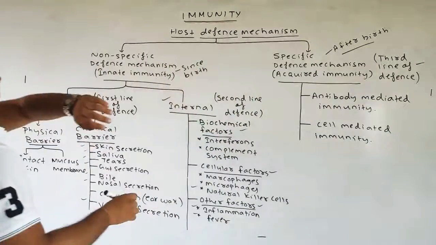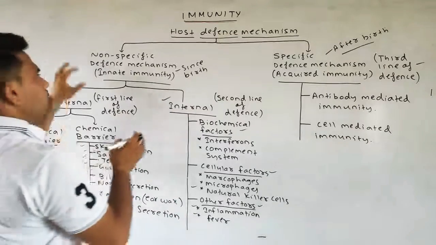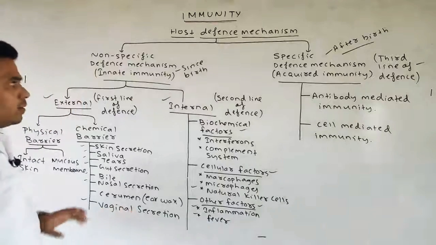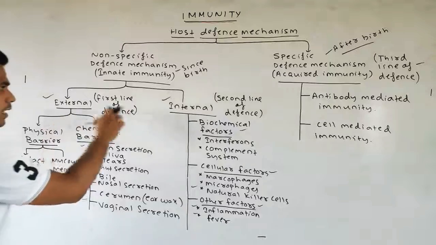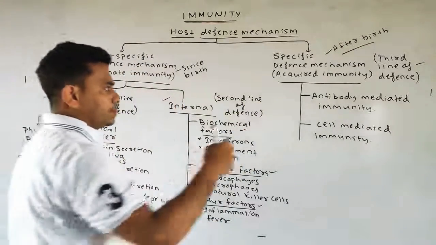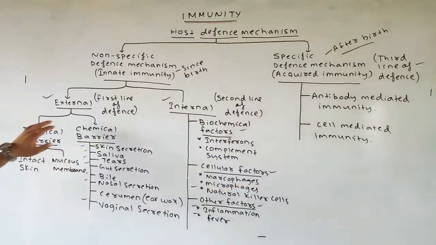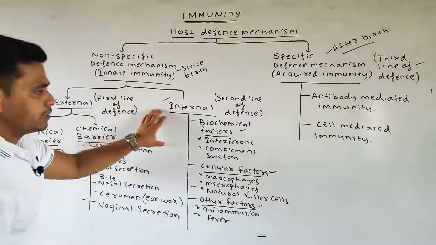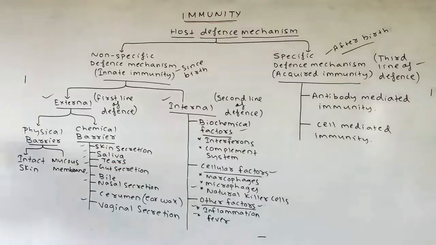So firstly, the whole immunity or the host defense mechanism is broadly divided into non-specific defense mechanism and the specific defense mechanism. The non-specific or the innate immunity is broadly divided into 2 types: external and internal. Whereas the acquired immunity is divided into 2 types: antibody mediated immunity and the cell mediated immunity. The external is divided into 2 types: physical and chemical, and the internal is divided into 3 types: biochemical, cellular factor, and the other factors. Okay, please note down.